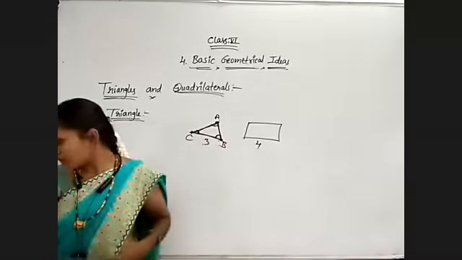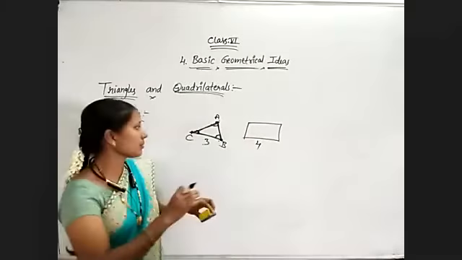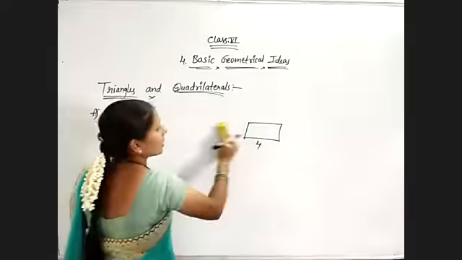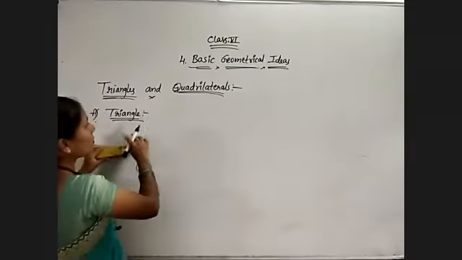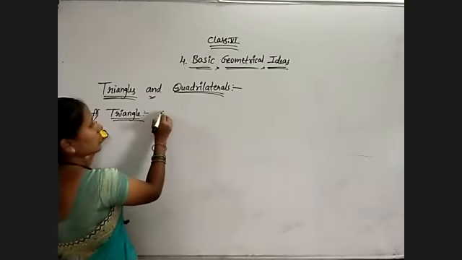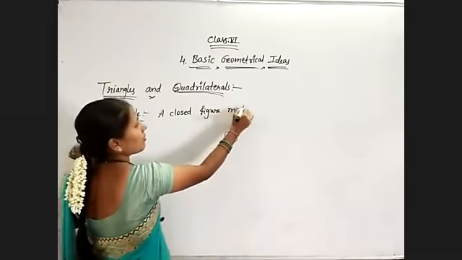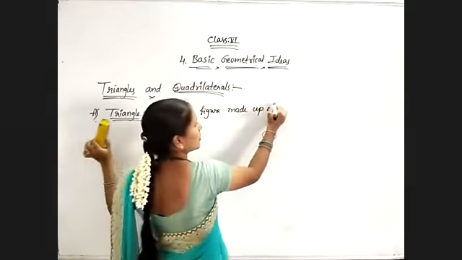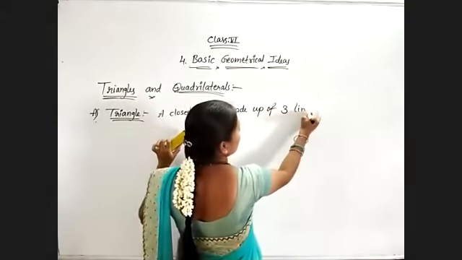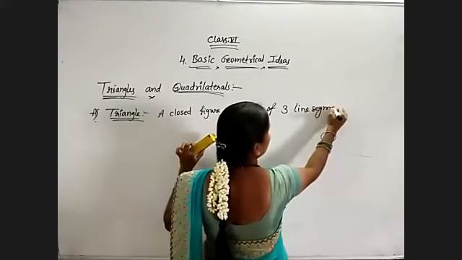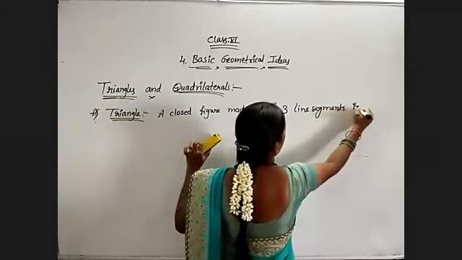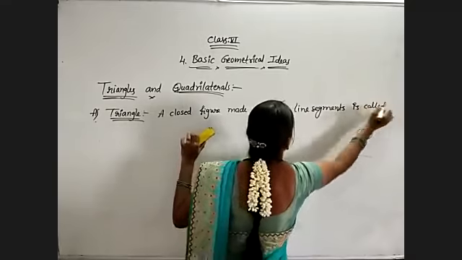Okay. Now I am taking a triangle. So what is its definition? A closed figure made up of 3 line segments is called a triangle.